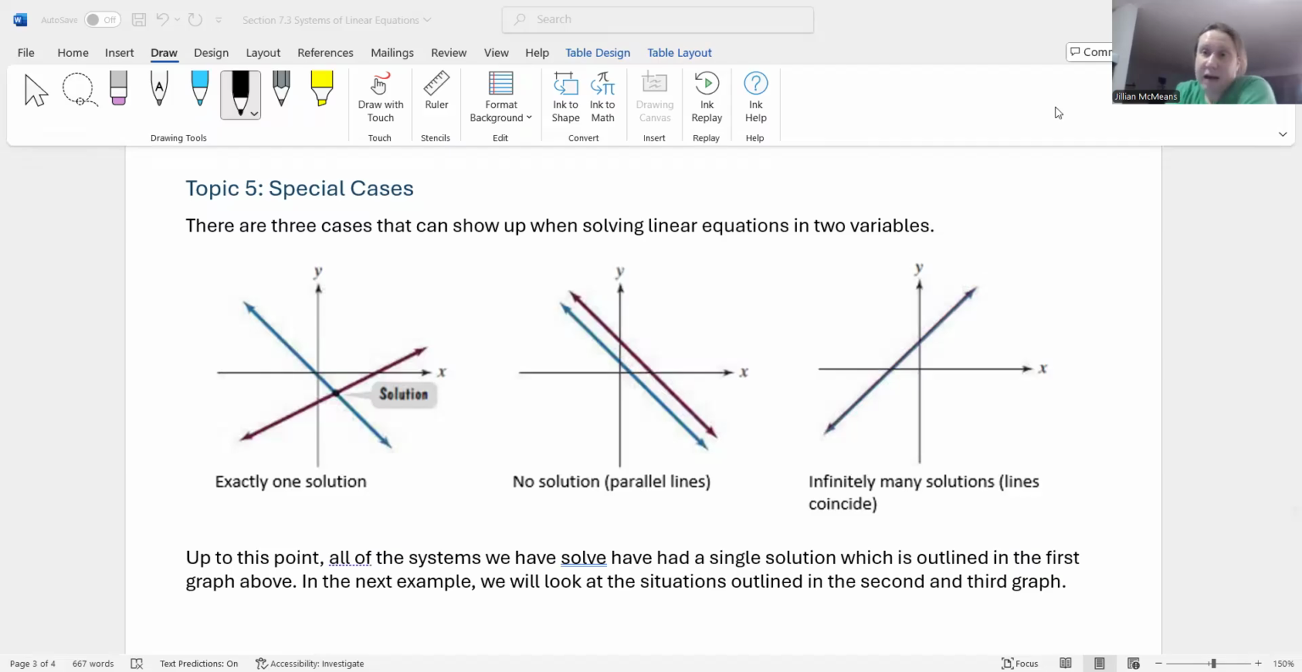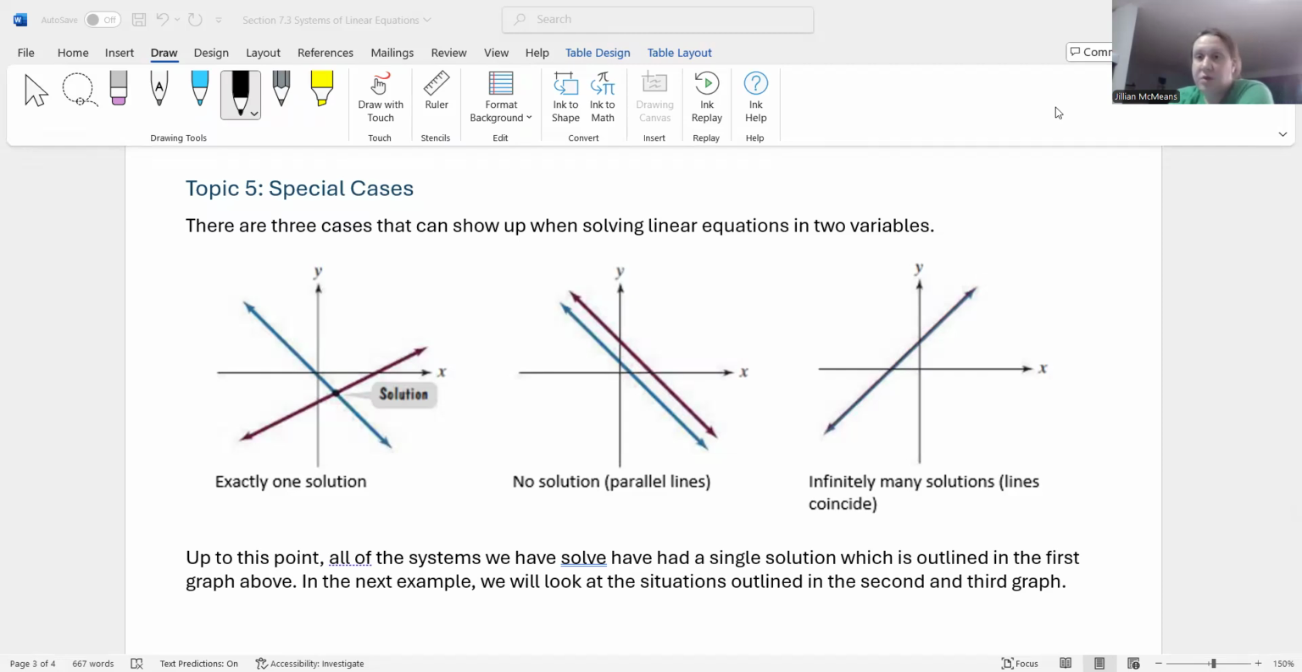For topic 5, we're going to look at special cases. You might see books call this solving systems with unusual solutions. Same difference, okay? So, special cases: there are three situations that can arise when you're solving a system of linear equations in two variables. You could have exactly one solution. That is everything we've looked at so far, okay?